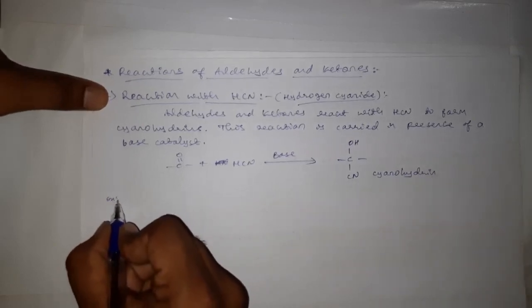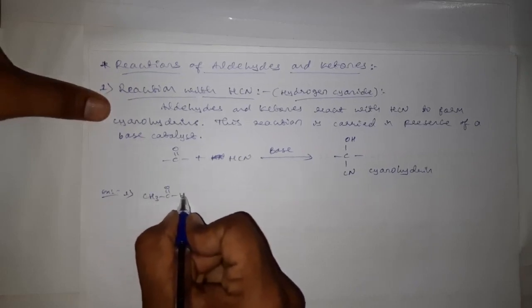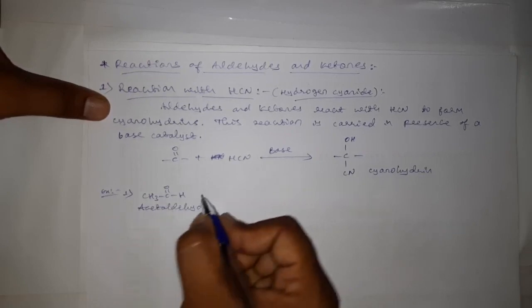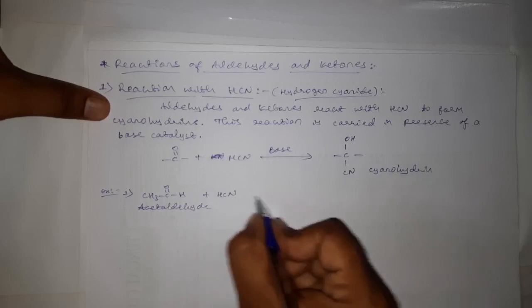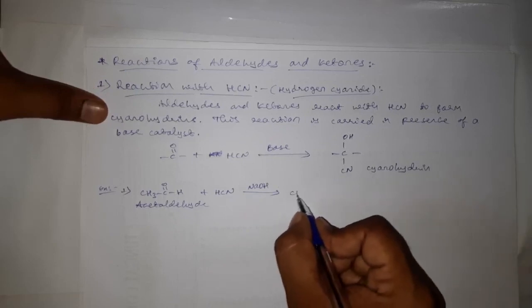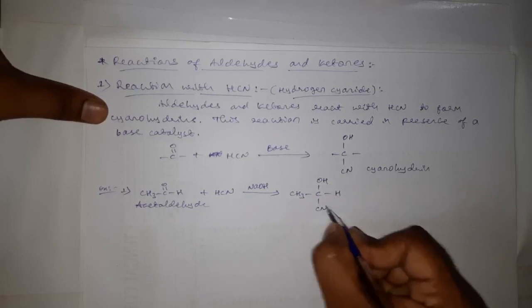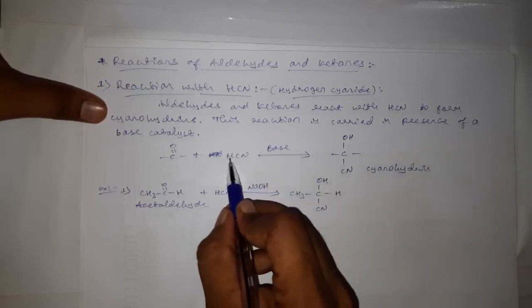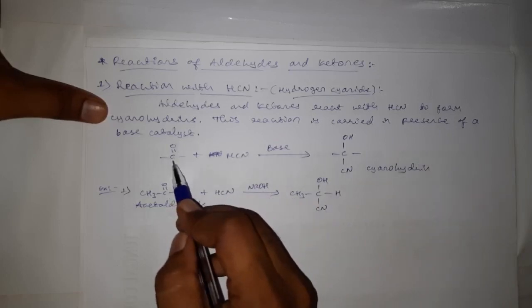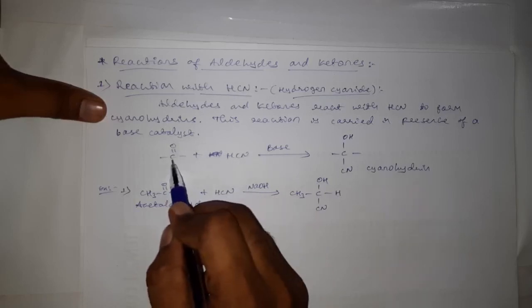Take some examples for this one. The first example is CH3 C double bond O H, that is acetaldehyde. When treated with hydrogen cyanide in presence of NaOH as a catalyst, base as a catalyst, we will get CH3 single bond C OH H CN. See here, this hydrogen cyanide is now adding to the double bond between this oxygen and carbon. This hydrogen is adding to oxygen and this CN, cyano group, is adding to the carbon.